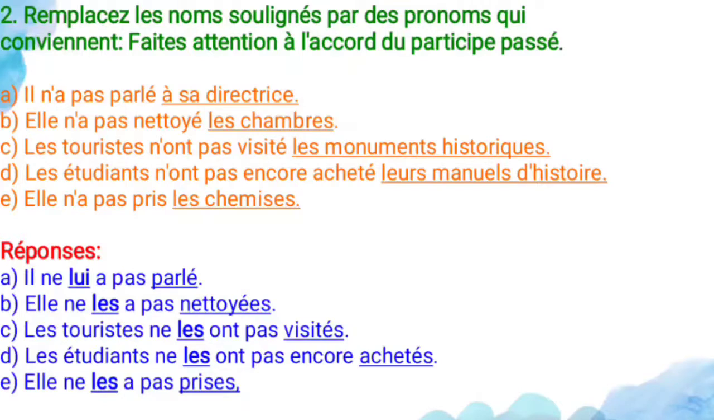And fifth one is elle n'a pas pris les chemises. So she did not take the shirts. So the noun is what? Les chemises. It refers to the direct object pronoun only. So elle ne les a pas prises. So at the end of the past participle you have to add es only. Why? Because it's a feminine plural. Les chemises is a feminine plural. For that noun only you have to add the endings according to the past participle endings. So this is all about the direct object